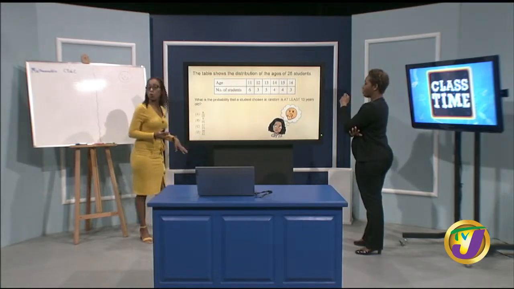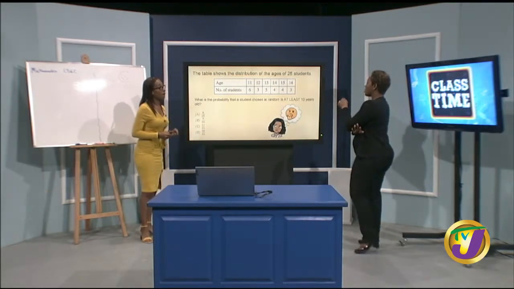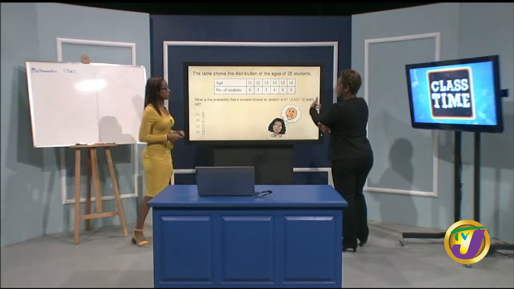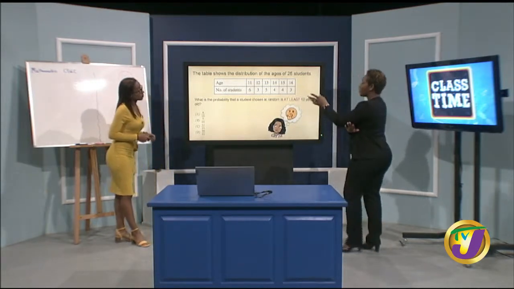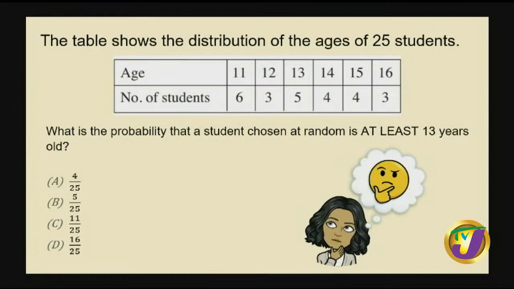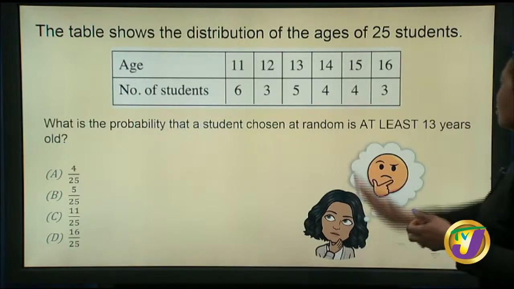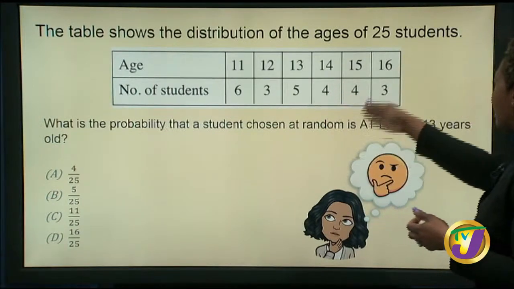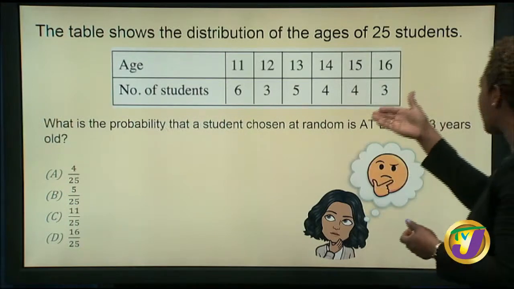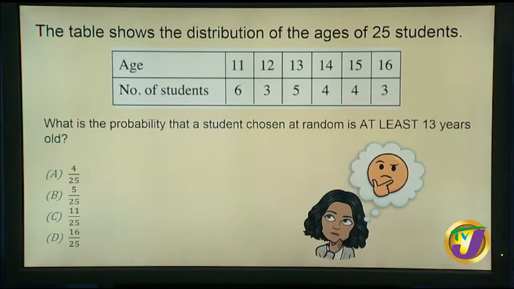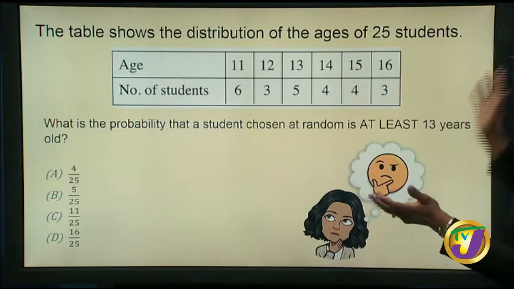So I can't use 12 or below, can't use 12 or 11. Now let me see what the question is, because I was stuck on at least. What is the probability that the student chosen at random is at least 13 years old? All right, so I have 13, 14, 15, 16. I can select all of those students. Now I need to look at the number of students that have those ages. So we have 5 plus 4, that's 9. 9 plus 4, that's 13. Plus 3, that's 16. So 16 out of, we need a total. They gave you the total. 16 out of 25.